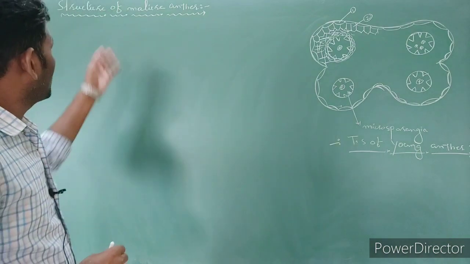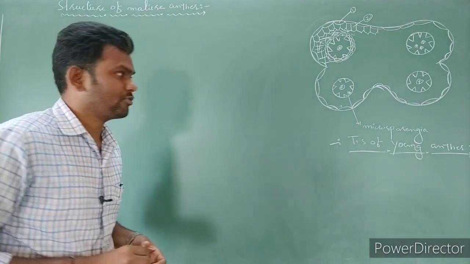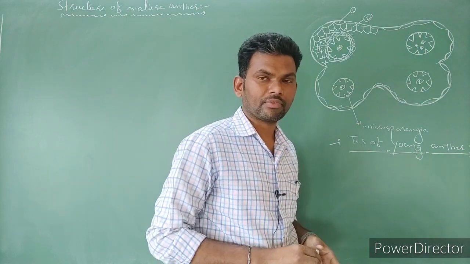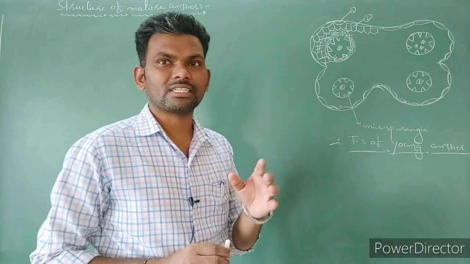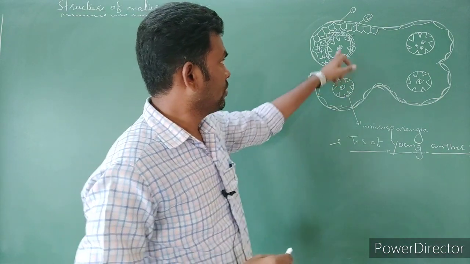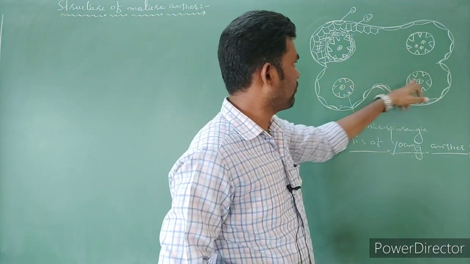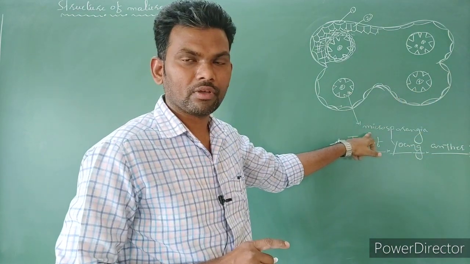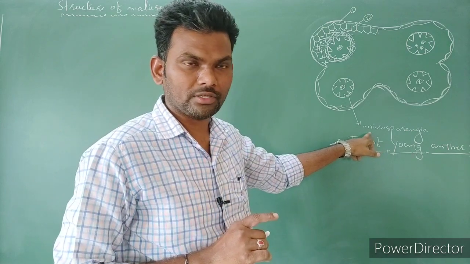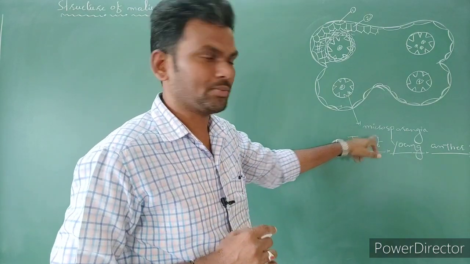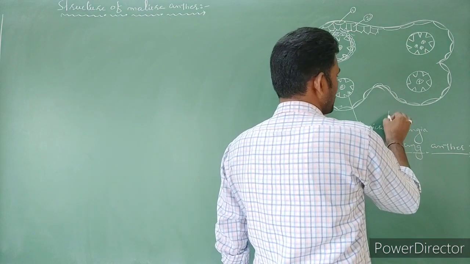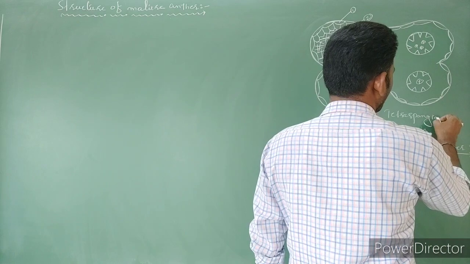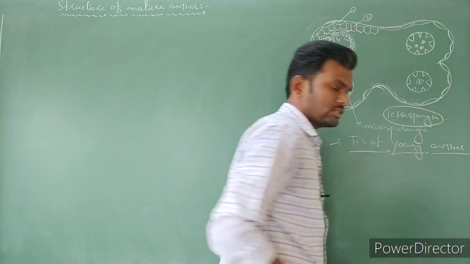Next, structure of mature anther. Here we have given the TS of a young anther. The TS of a young anther is tetralocular. Here 4 locules are present: 1, 2, 3, 4. Each locule we can call a microsporangium, so that's why it is also called tetrasporangiate.